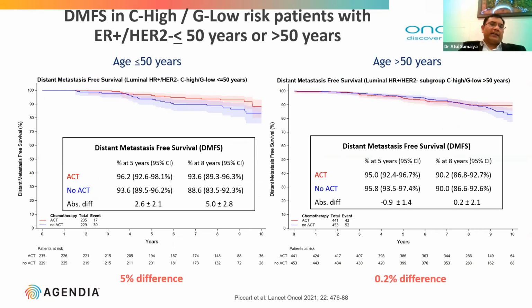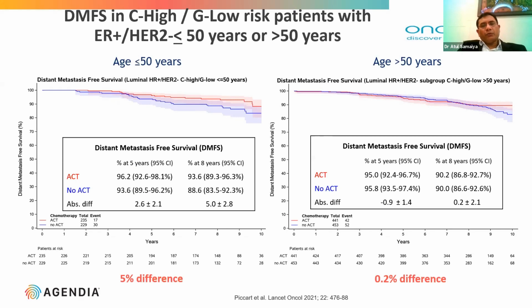Then in the age groups, as in the TELEREX trial, they have shown that persons less than 50 years may benefit from chemotherapy compared to patients more than 50 years. Similarly, in patients less than 50 years of age, there is a difference in survival over the follow-up of up to 10 years. If you see this graph, it starts separating after 4 years. So after 4 years, if patients less than 50 years do not receive chemotherapy, they have decreased survival compared to those who have received chemotherapy.